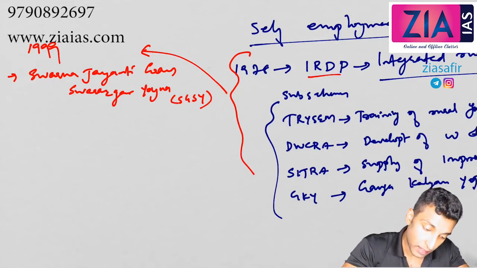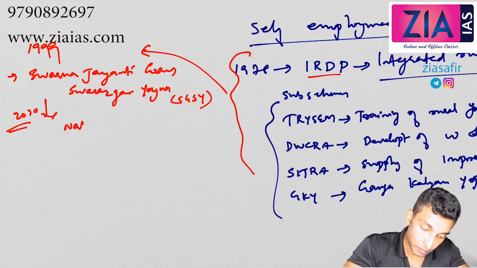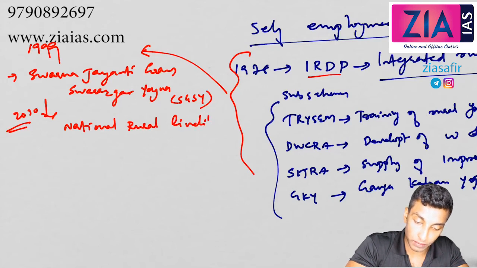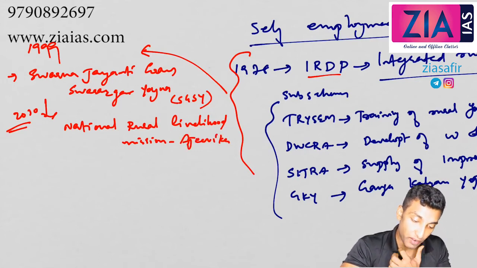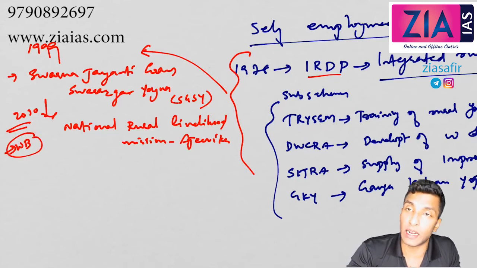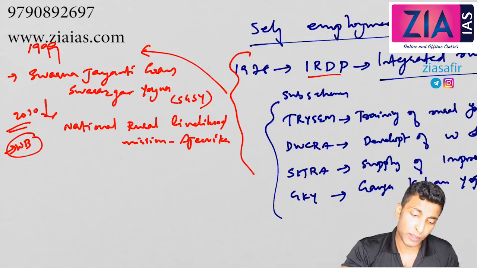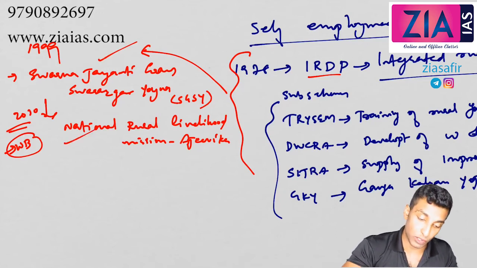Then in 2010, it was renamed as National Rural Livelihood Mission, Ajeevika. This is actually funded by the World Bank. So in 2010, the Swarna Jayanti Gram Swarozgar Yojana was renamed as National Rural Livelihood Mission, NRLM, Ajeevika. Sometimes you will say it by this name, sometimes by the other name.